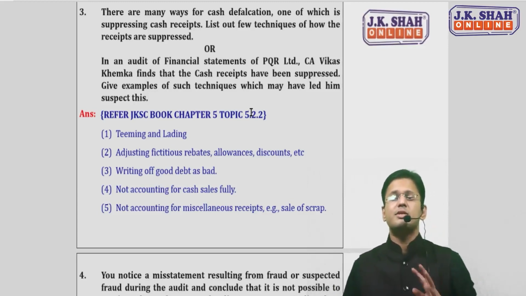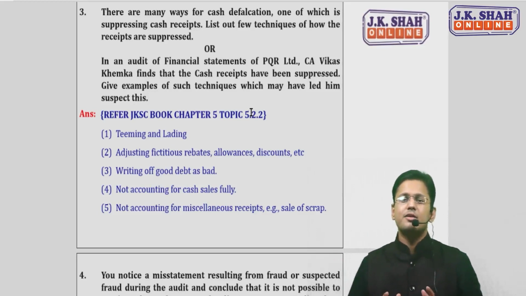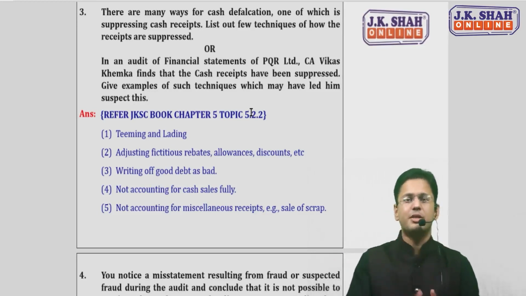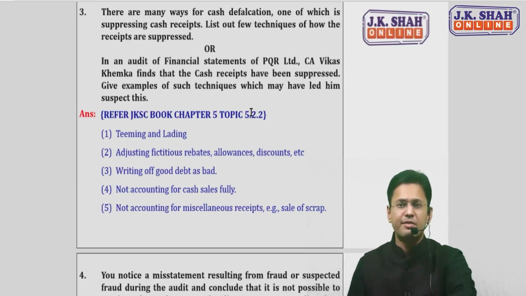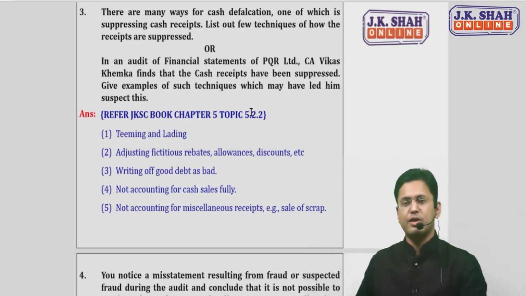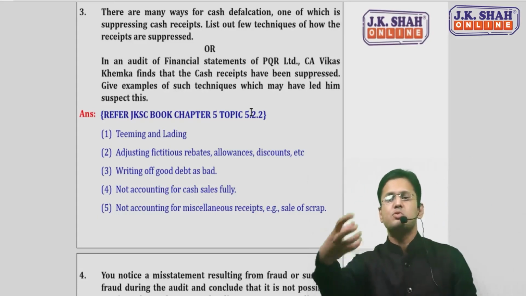Second, you can suppress the receipts by putting up fictitious rebates or fictitious discounts. The customer doesn't know that the discount is being given, but you put that in the books of accounts. The customer pays you, let's suppose, 10,000 rupees.